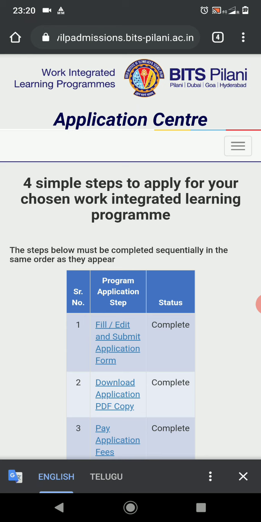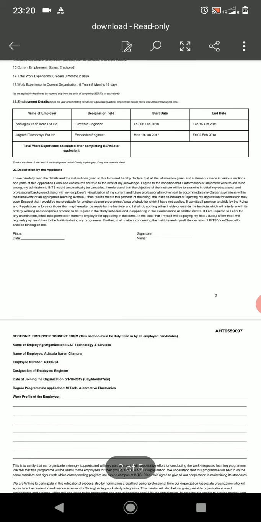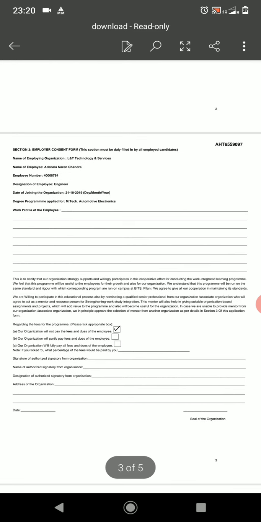I'm going to take you to that mentor consent sheet so that you get an idea of how the sheet looks and what details you need to fill in. This is the PDF that you will be given once you download the sheet. The first 2 pages will be all the details that you fill in the first step of the application.